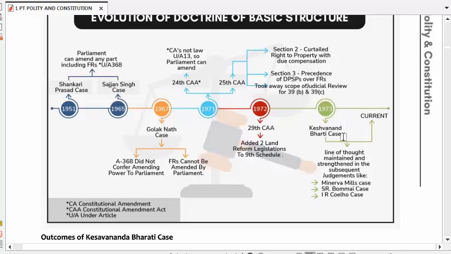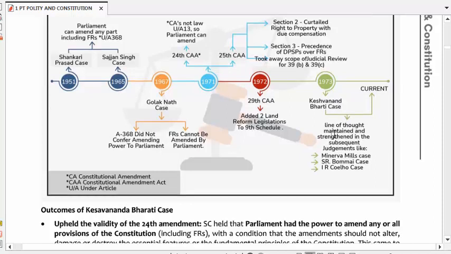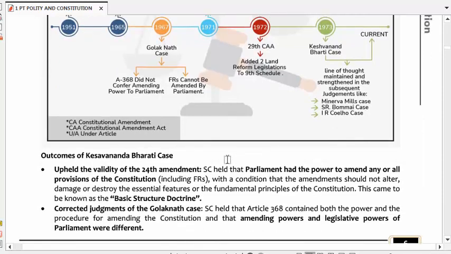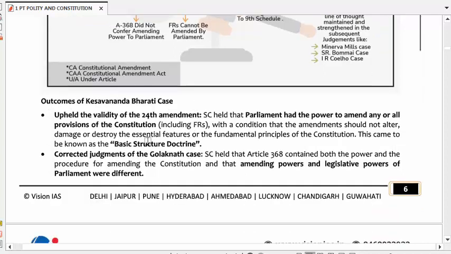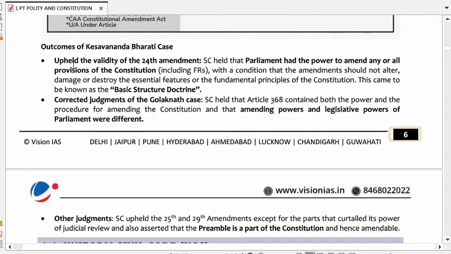Now again, in 1973, the Keshavanand Bharati judgment was given by the court. Now we'll see what happened in the Keshavanand Bharati judgment.